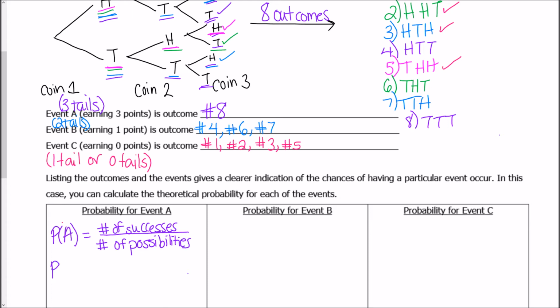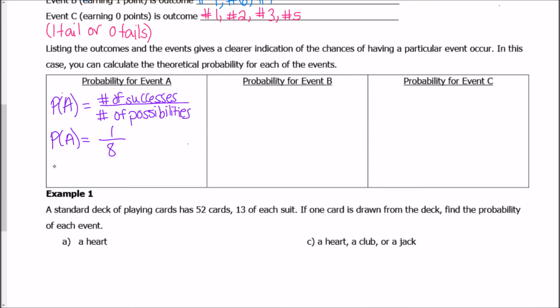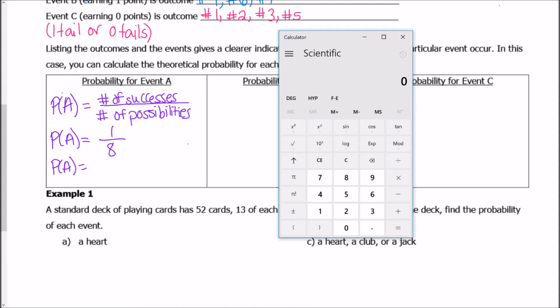So to find the probability of A right here, we know that there was one successful outcome, and it was outcome number 8. So that's the number of successes, and we know that there were 8 possible outcomes, so it's 1 out of 8. Okay, so we can say it's 1 out of 8, and then we can figure out what it is as a decimal. So I'm going to take 1 and just divide it by 8, and I get 0.125.